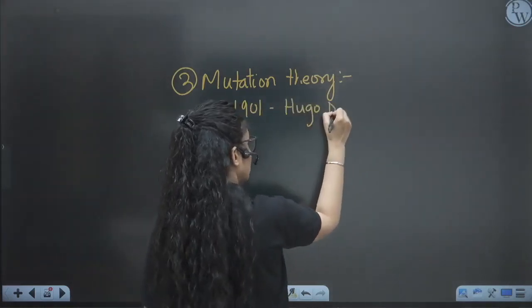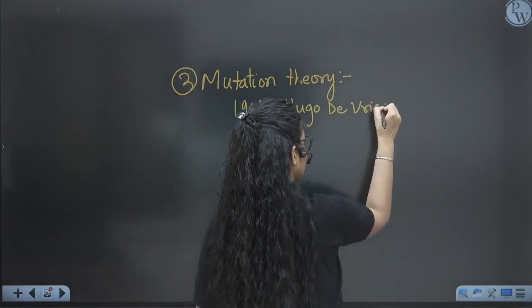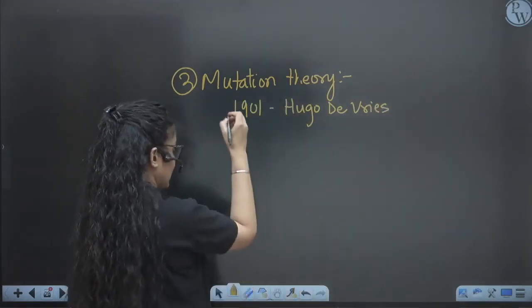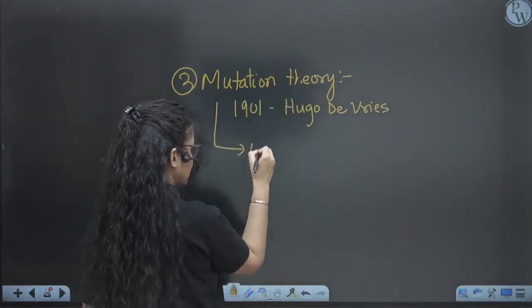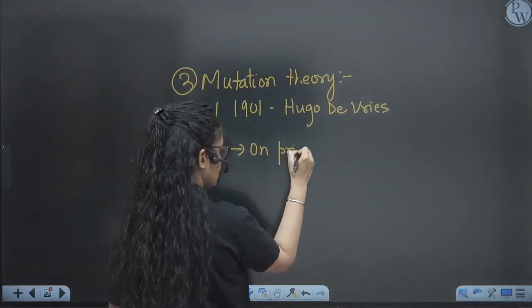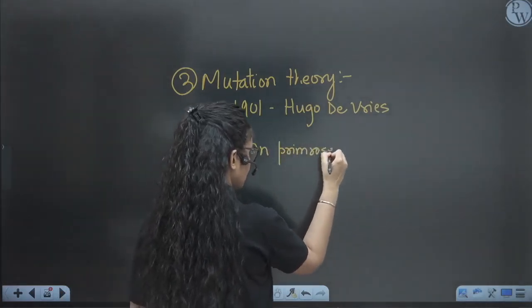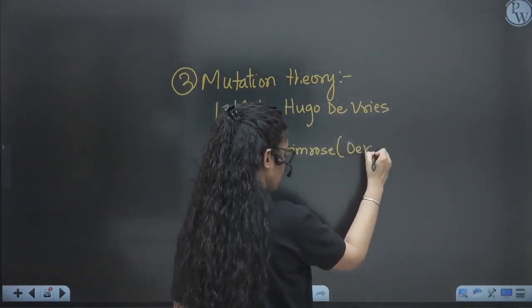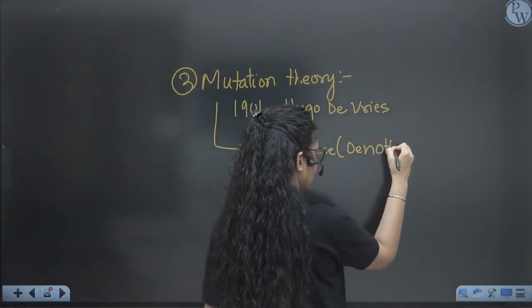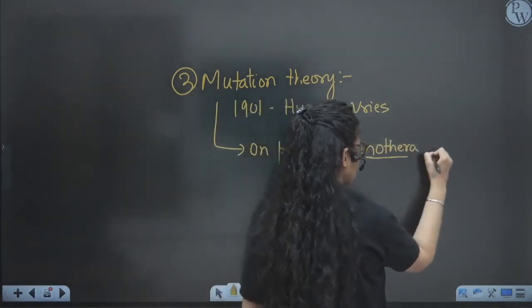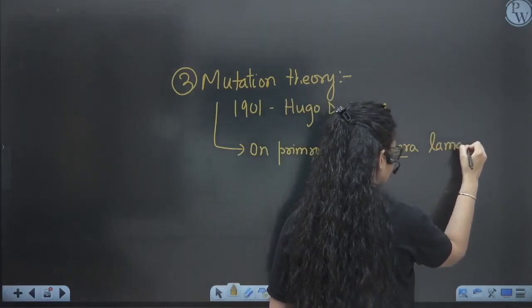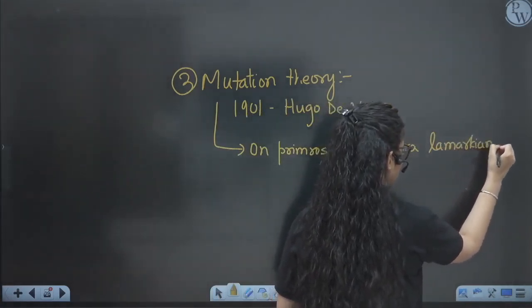So according to Hugo de Vries, what exactly did he say about the origin of life? Mutation theory: he did his experiment on the primrose. Primrose is a plant, which we also call Oenothera lamarckiana. So this is the name of the plant, primrose.